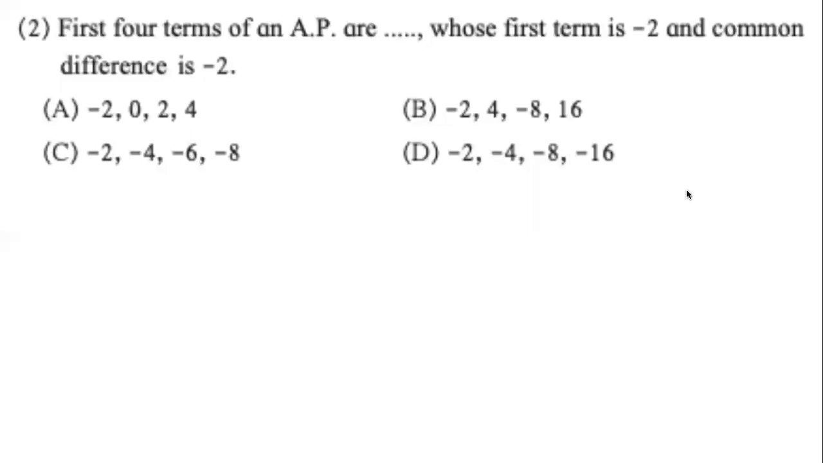And the next question, it reads: first 4 terms of an AP are. So that is the question. We have to find the first 4 terms of some AP. What kind of AP is it? Do we know anything about it? Yes, we know. It very clearly says whose first term is minus 2 and common difference is minus 2. First term is minus 2, common difference is minus 2.